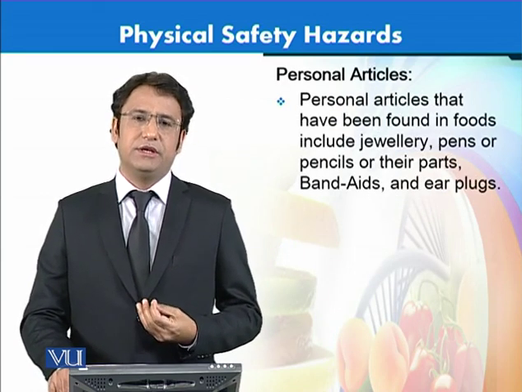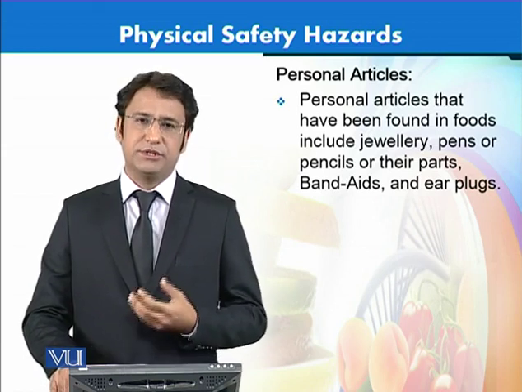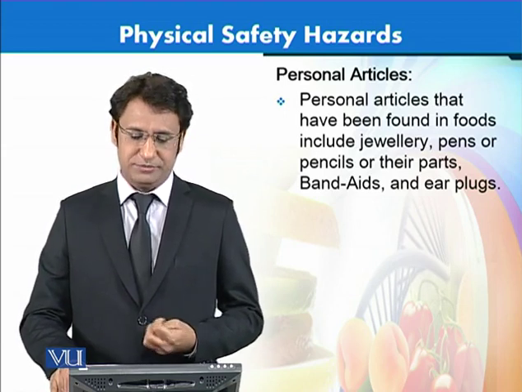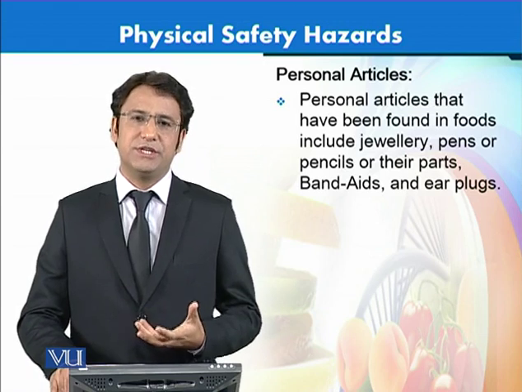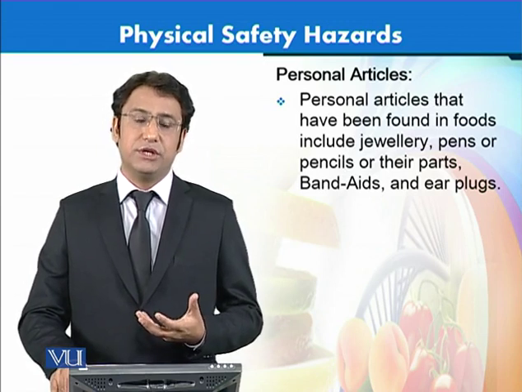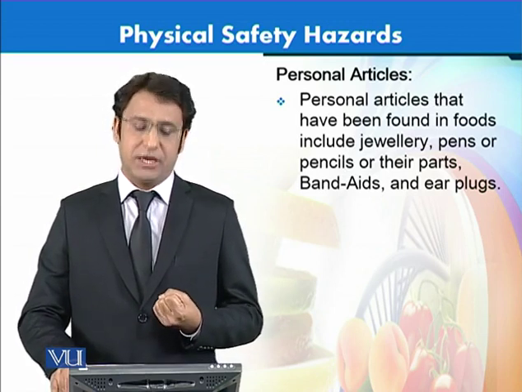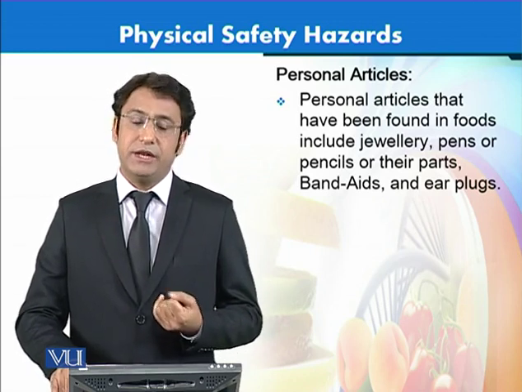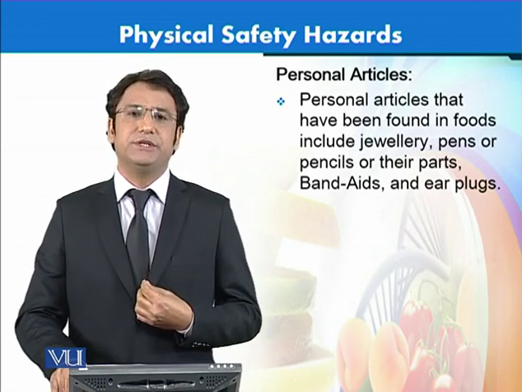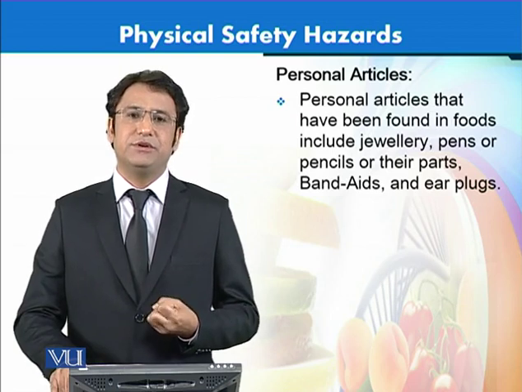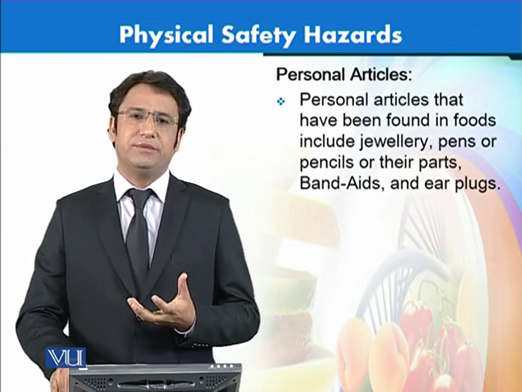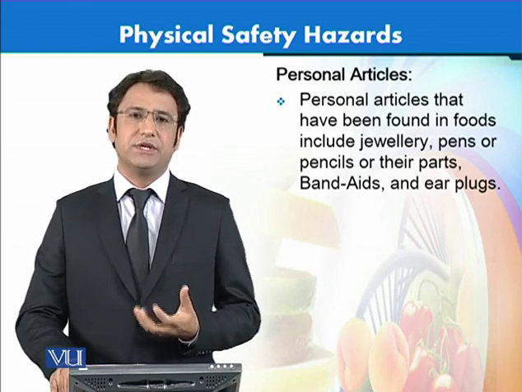Another physical hazard can be said to be all the personal articles. For example, personal jewelry that might get into the food product, especially from people who are handling the food product. So that is why they are not allowed to use any jewelry or hairpins or necklace or band-aids, etc. These personal articles, especially maybe the buttons from your shirt or pens or pencils or hairpins, are all physical articles that might get into the food and cause a physical hazard.